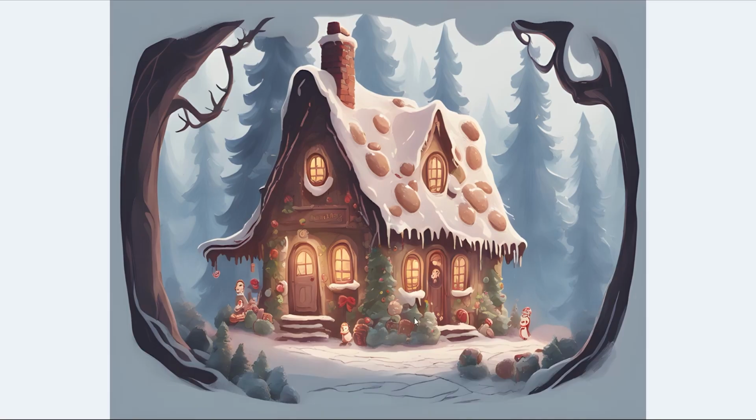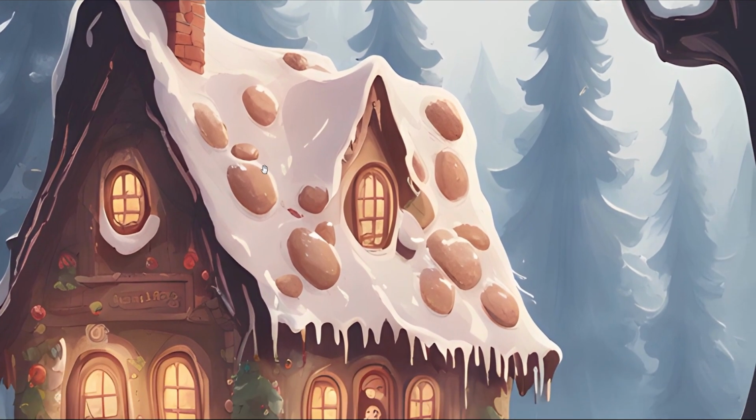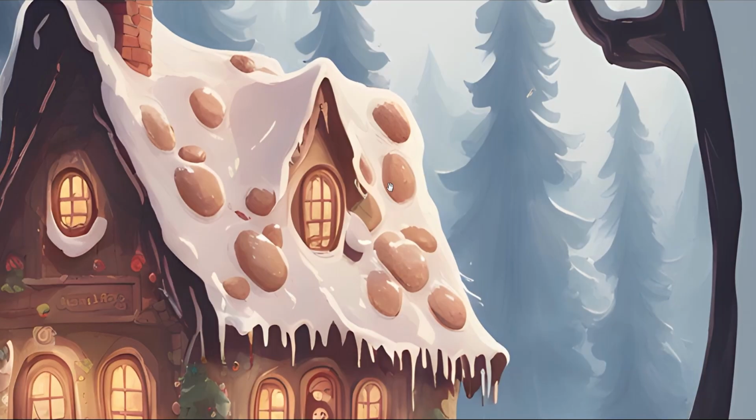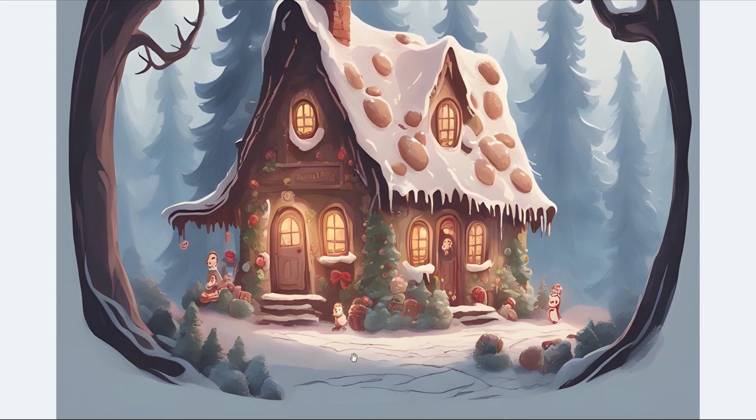And the final one is the surreal graphics picture. What I like about this one is the frosting on the roof. It looks like it's mixed with some gingerbread, or I don't know what it is, but it looks edible. But aside from that, the house once again looks like a Christmas themed house and not like a house that was made out of candy. Also, there doesn't seem to be any candy canes around this time.